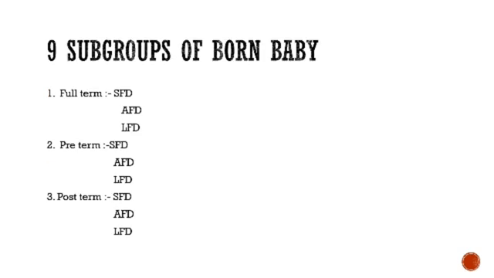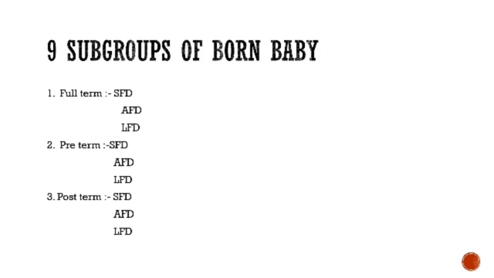There are 9 subgroups of newborn babies. The main groups are 3: full term, preterm and post-term, and each is again subdivided into 3 groups, SFD, AFD and LFD.